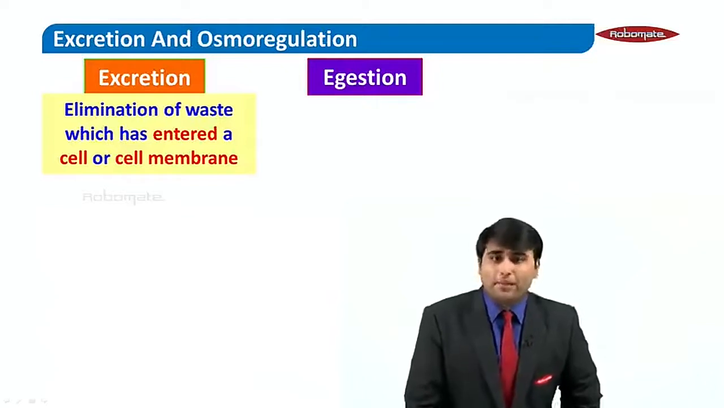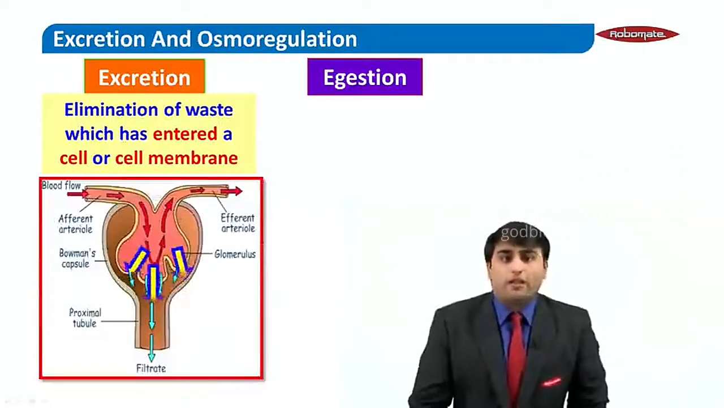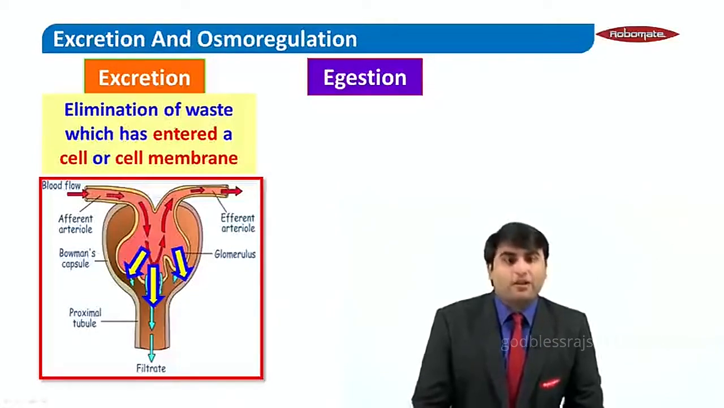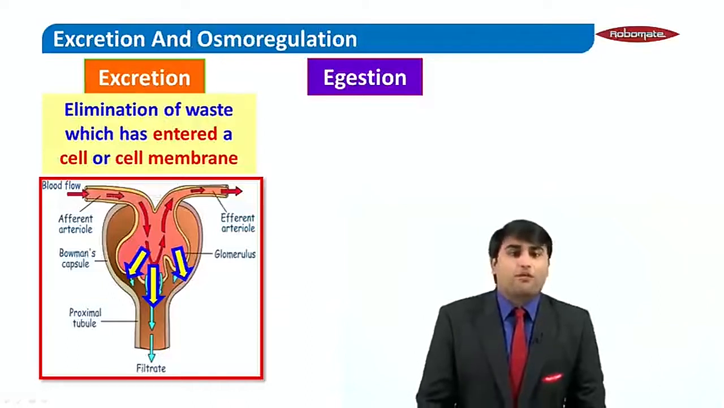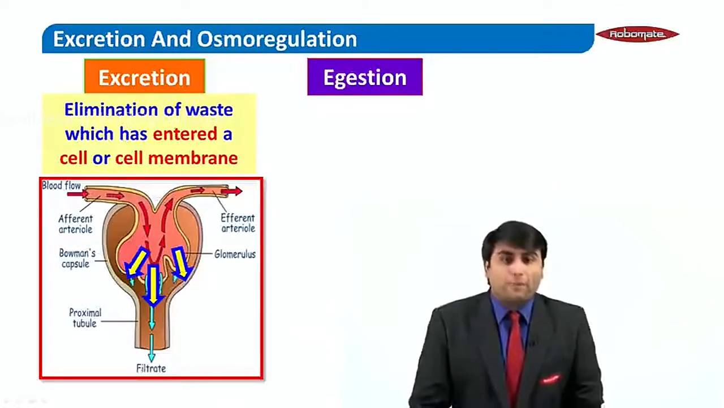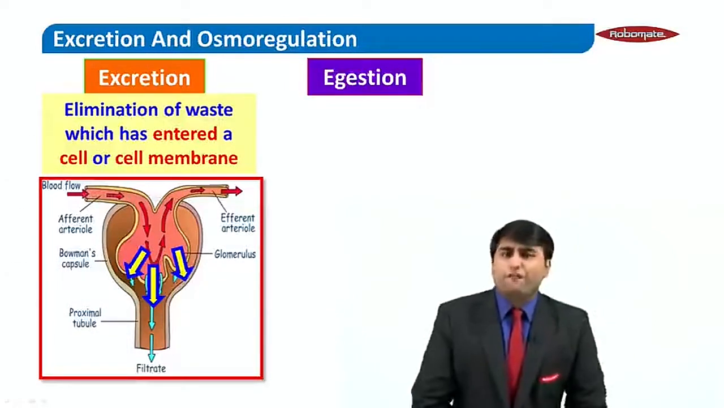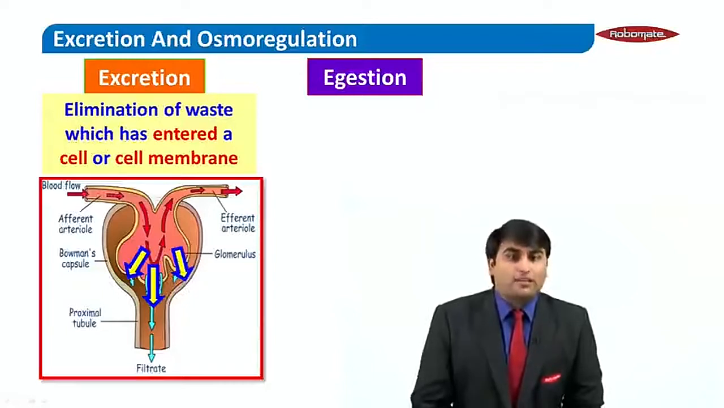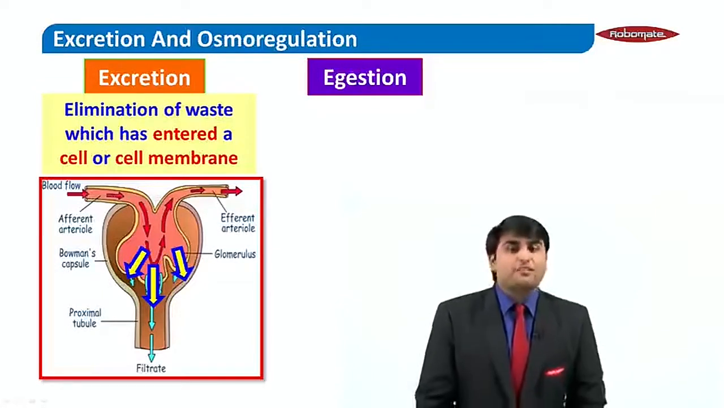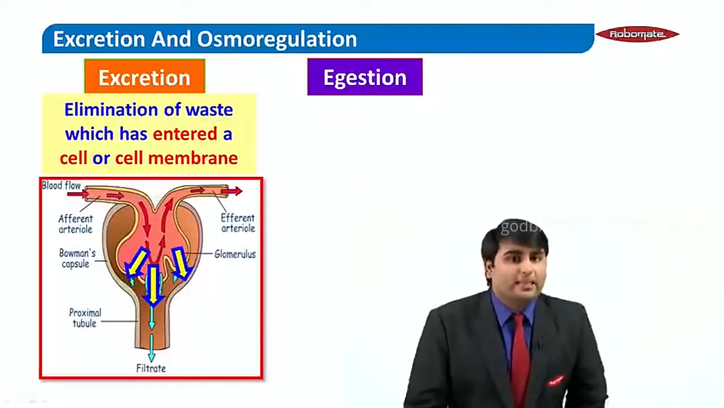Let's see an example. The best example for excretion would be our nephron, which is present in our kidney. Basically the nephron deals with separation of waste product from our blood. So our blood is getting filtered inside the nephron, and the waste product is formed through a cell called the nephron. Hence the urine which is formed through the nephron is called an excretory waste.